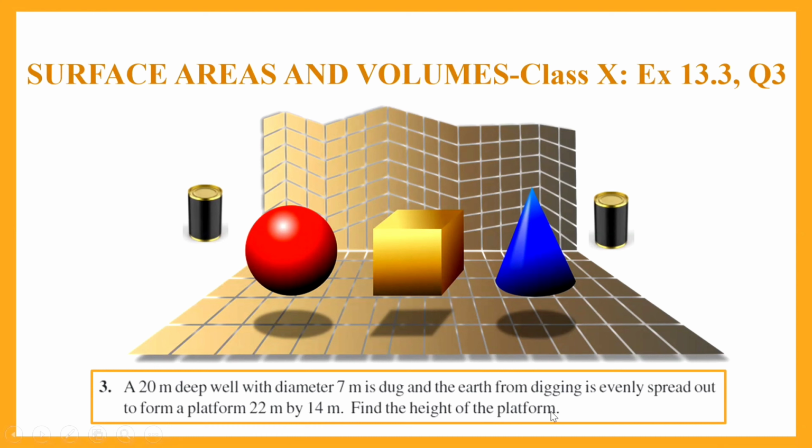Again, a similar question wherein one solid is being changed into another. This time, what are we having? The earth that is dug out from the well is being spread on the platform. That means a cylinder is being converted into a cuboid. And we need to find out the height of the cuboidal platform. Let us see how we do that.